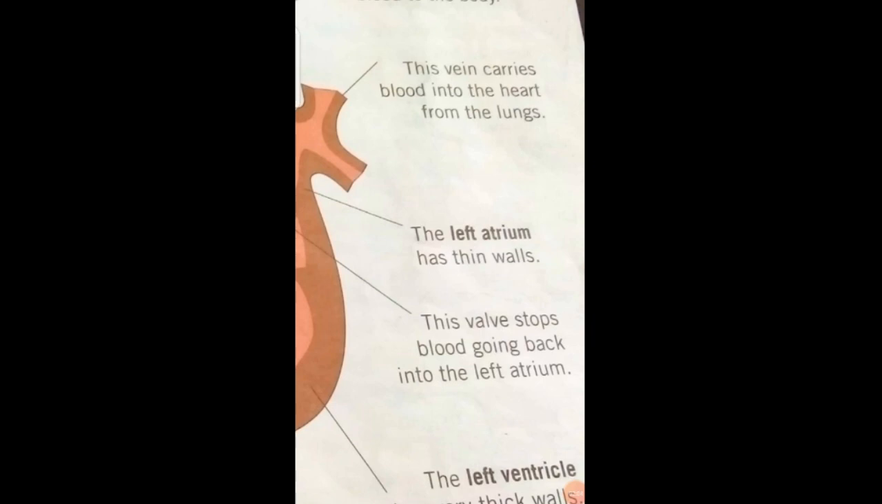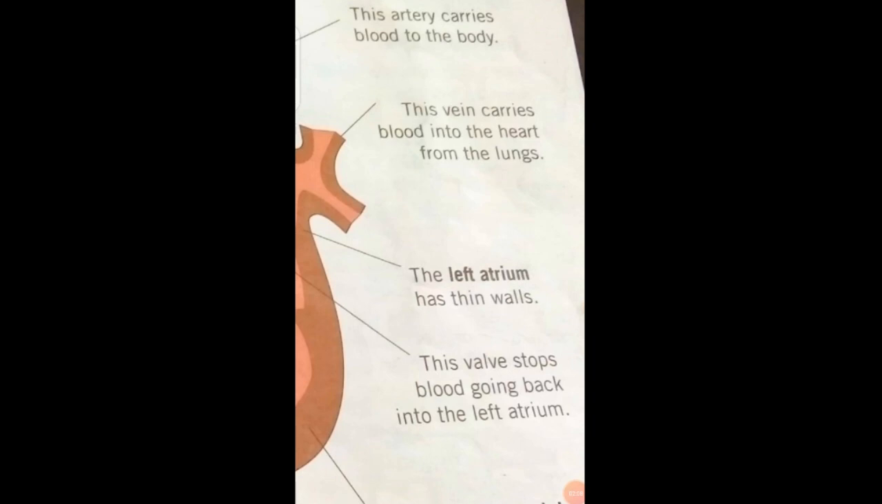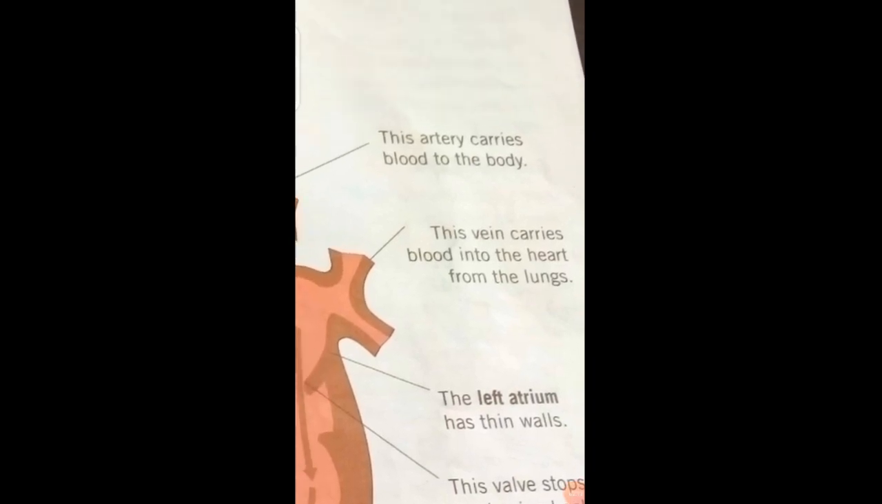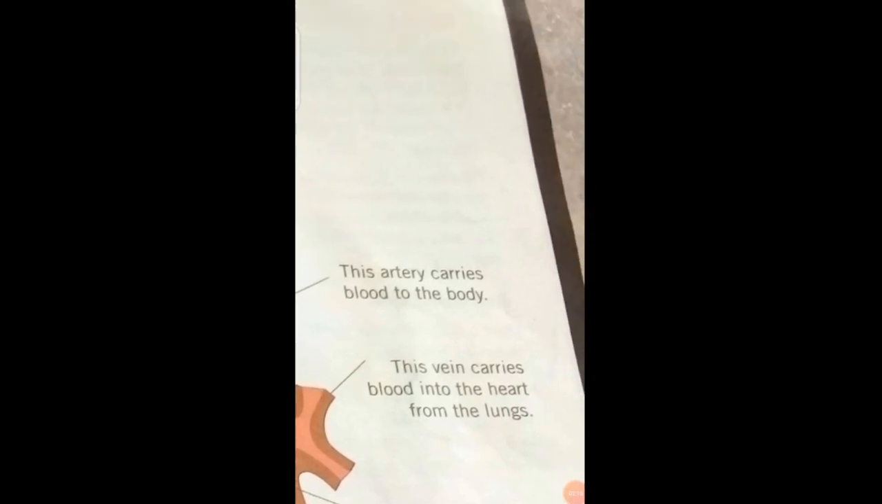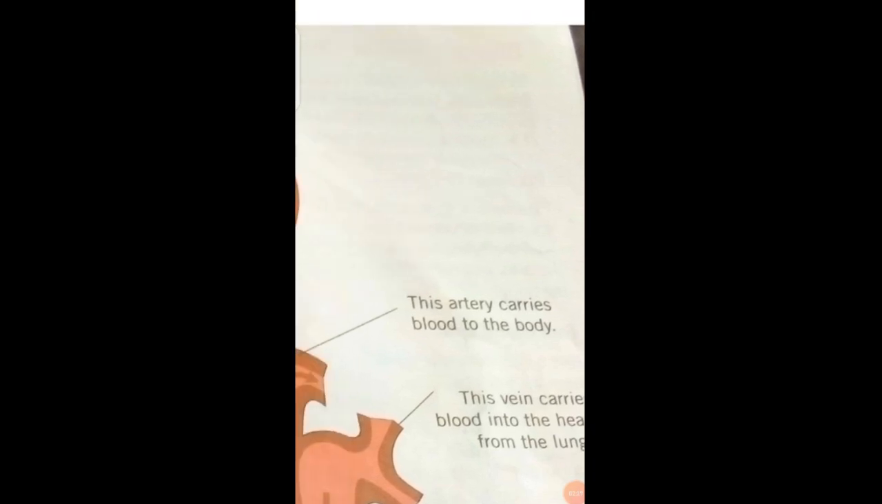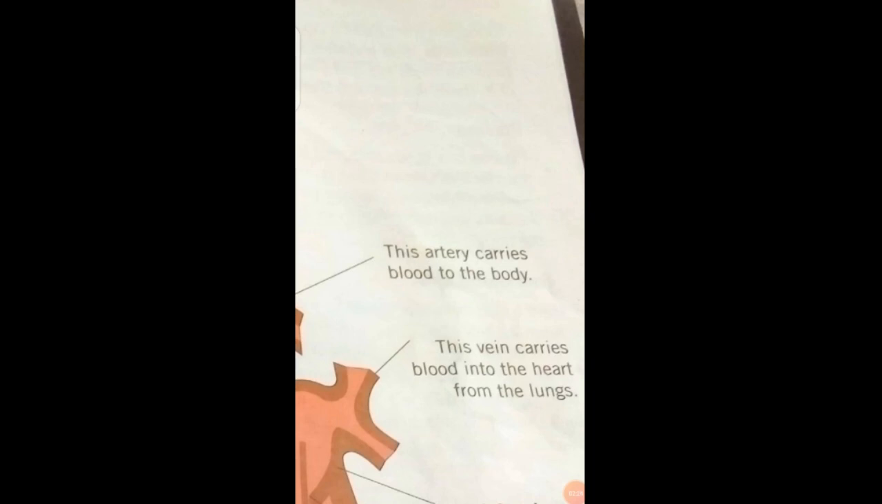Because for the lungs there is a separate artery present. The valve stops blood going back into the left atrium. The left atrium has a thin wall. The vein carries blood into the heart from the lungs. The artery carries blood to the body. Okay. The vein carries blood into the heart from the lungs. That vein will carry blood from the heart back to the lungs for the oxygenation.